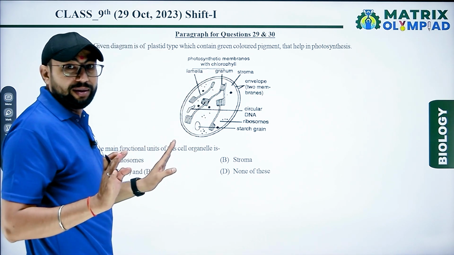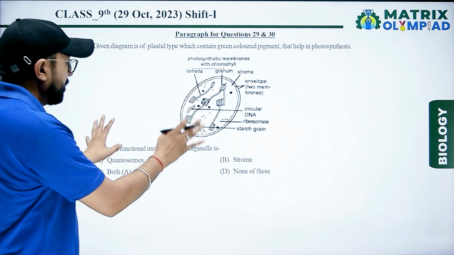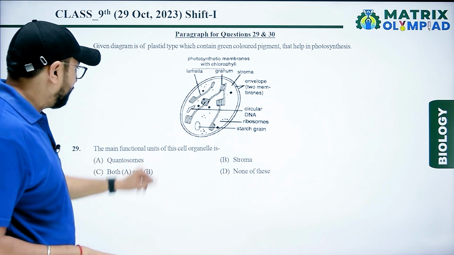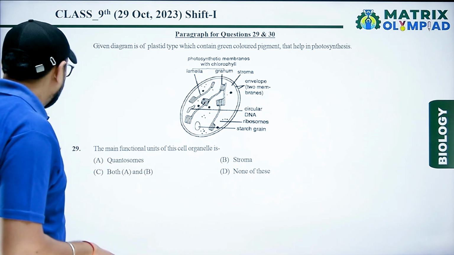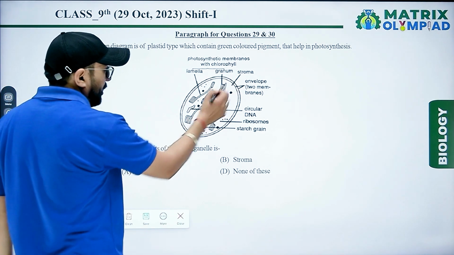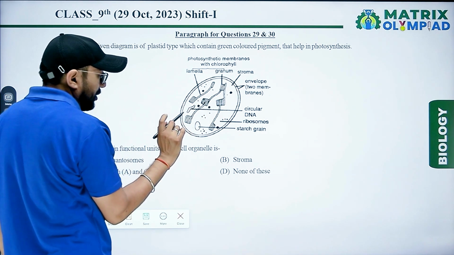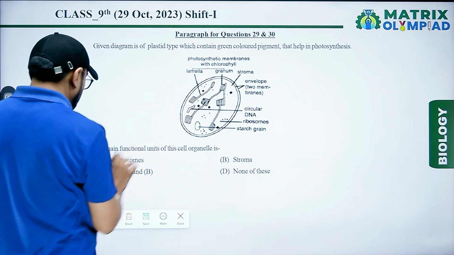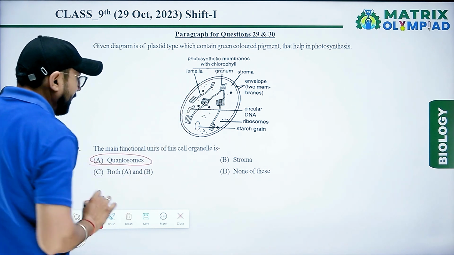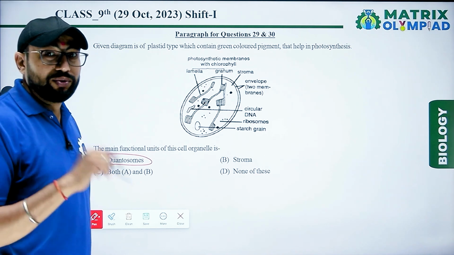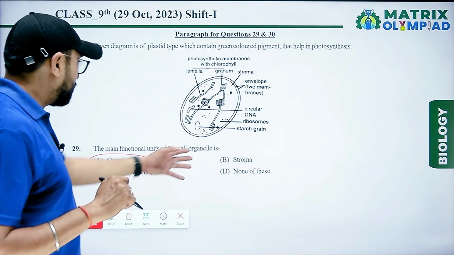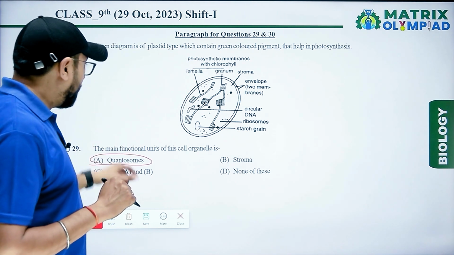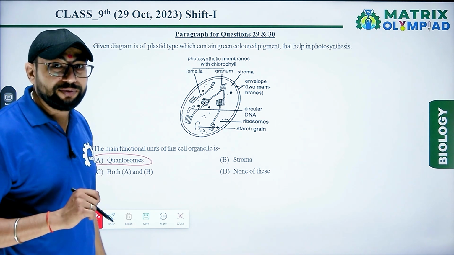The first question is about the main functional unit of this cell. The stroma contains all these things, but the photosynthesis process mainly occurs in the quantasome. So the right answer is quantasome, the functional unit.